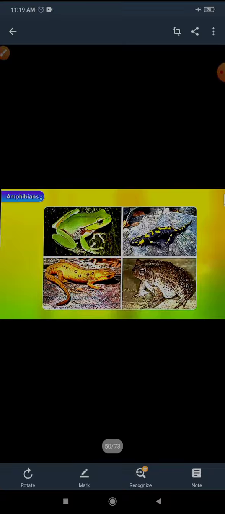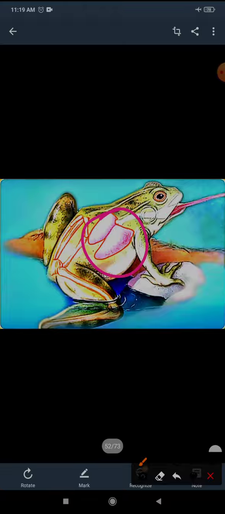For example, frog, toad, and salamander. They are all amphibians. So how can they live on land? Because they have lungs. See here, you can see the lungs. They have lungs to breathe when they are on land. When they are on land, at that time they use their lungs to breathe, as humans do.